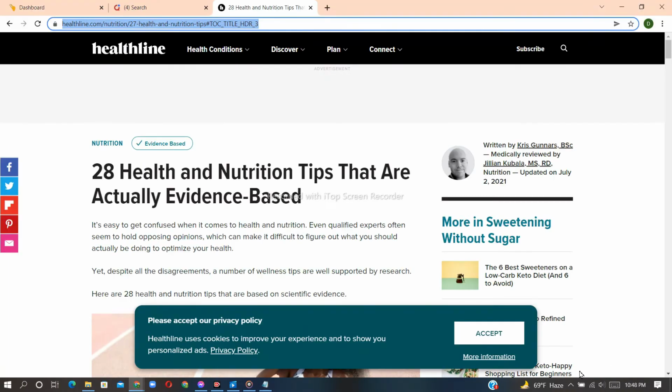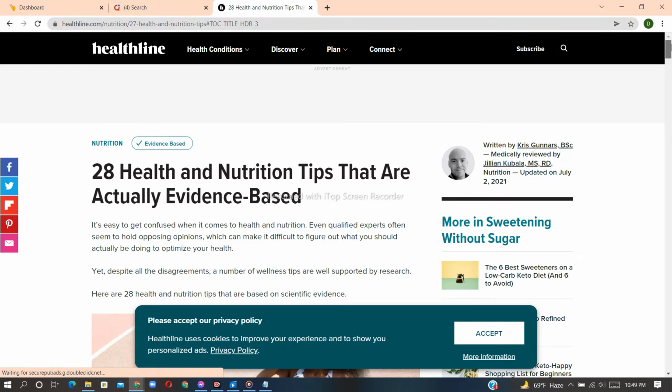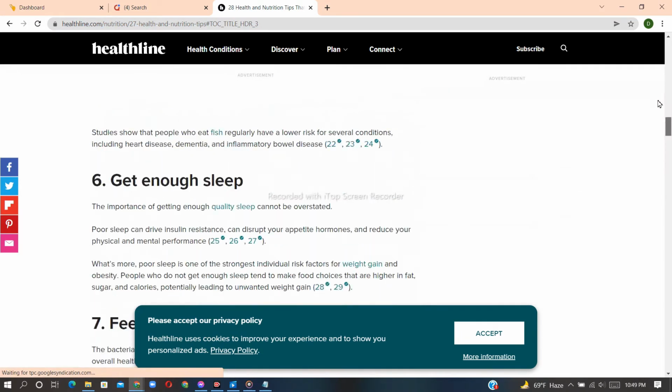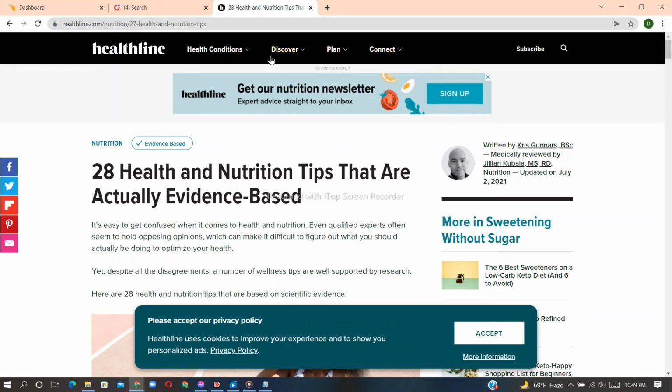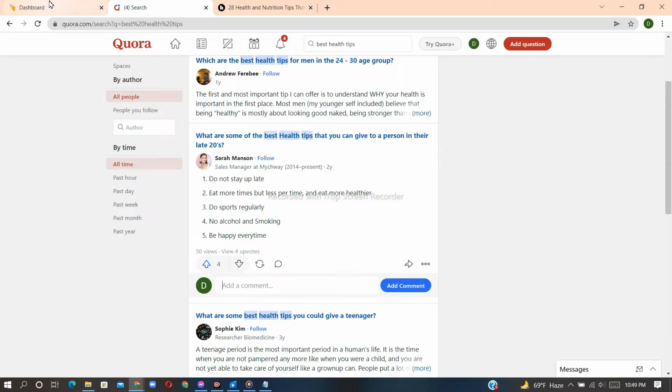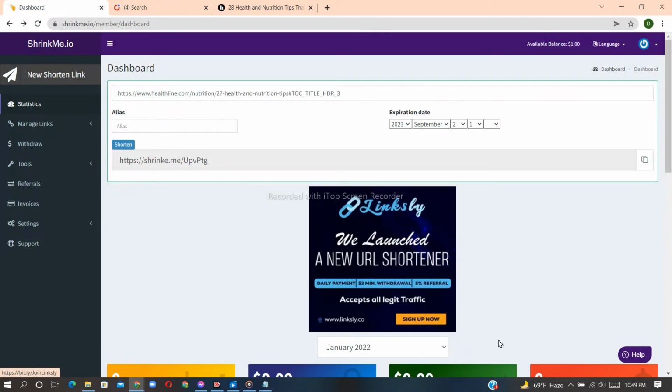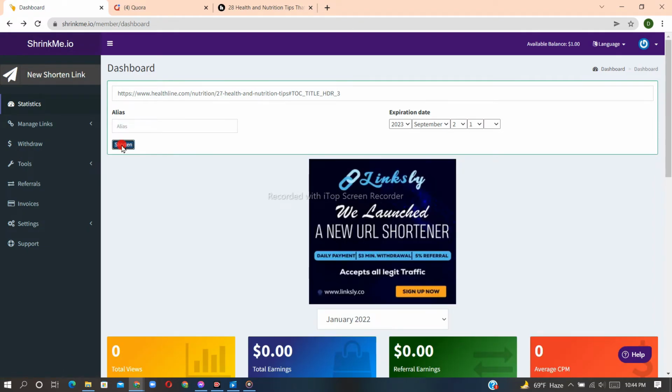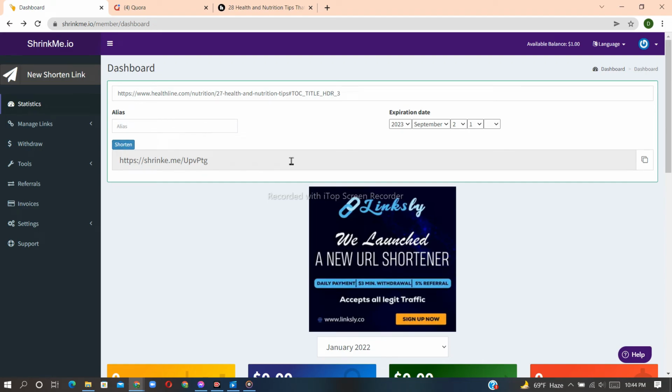Now in the headline, you can write best health tips to keep your body and mind ultra fit in 2022. Now copy the whole text. This is the main thing. Now here, if anyone clicks on the link, you can get money. Now post more and more and give answers. You can also post on social media platforms like Facebook, Instagram, and anywhere. Now, don't waste your time. Get started from now. The link has been provided in the description below.